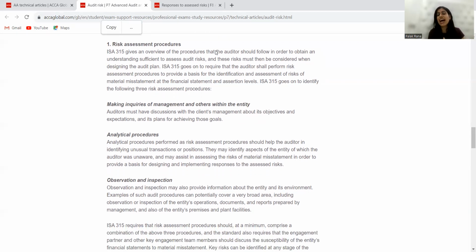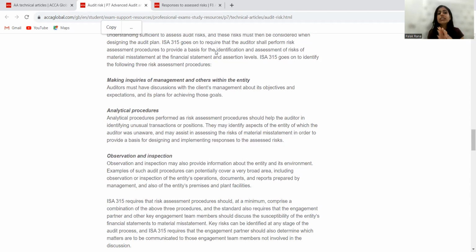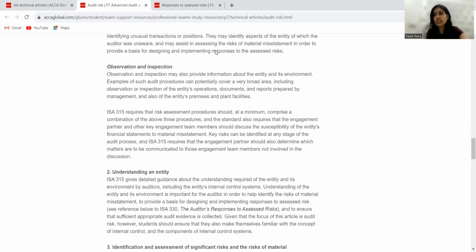Then in those procedures, I can use observation and inspection. We know that observation is always done live. That means if I have to consider how the inventory is being counted, I will go to their warehouse or that specific place where the inventory is held, and I will observe them live, how they are counting that, right? And inspection, if I want to know about some document, account, any balance, then I will inspect those documents and check the things which are available in those documents. So there are certain procedures which an auditor can follow during his auditing process and assessing the audit risk question.